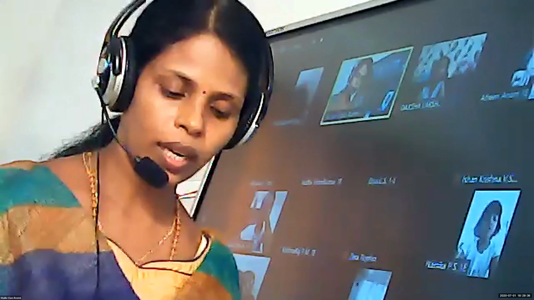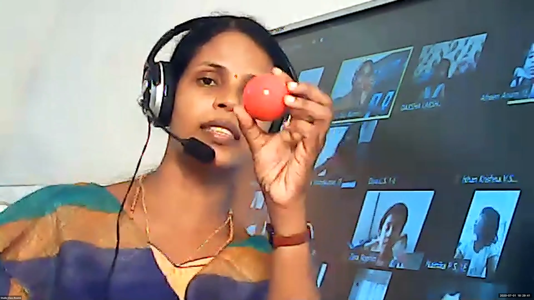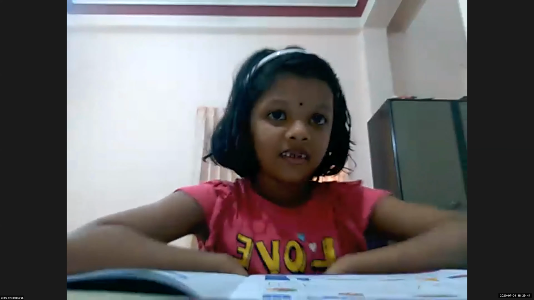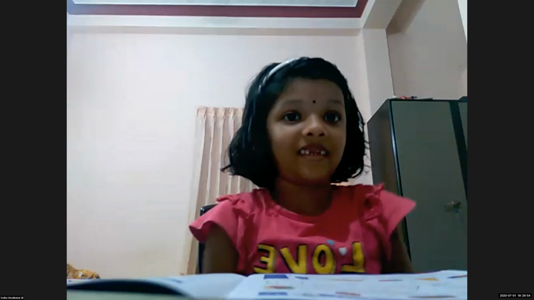Now the last one. It is a sphere. I will show you one example. See, it's a small ball. A cricket ball is an example having the shape of a sphere, or a globe is an example, or the picture of the earth also looks like a sphere shape. So today we are going to discuss the cuboid, the cylinder, and the last one, the sphere.